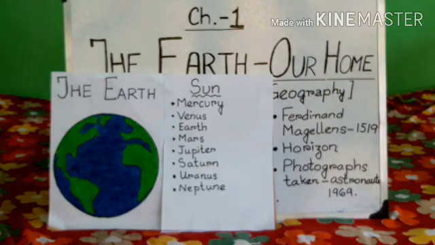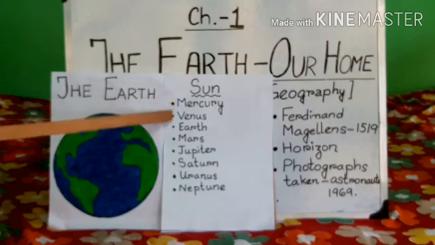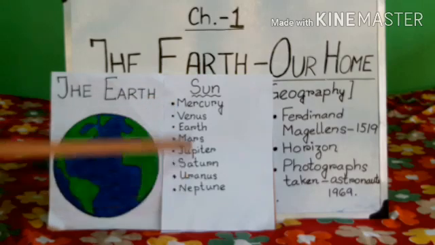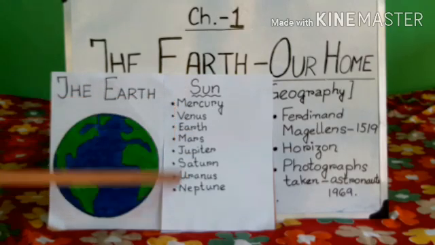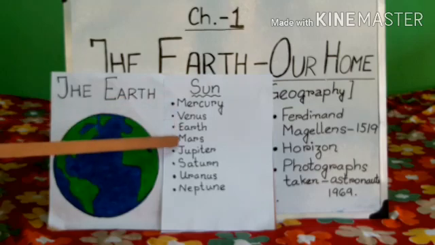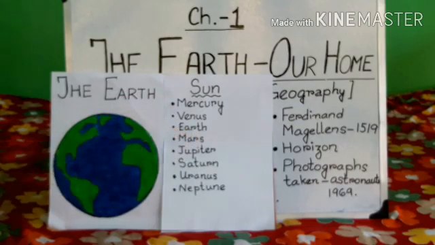Okay. Now, we will go to our next topic. The earth is a planet. Okay. The earth is a planet. We all know there are 8 planets in the solar system. The sun and the 8 planets: Mercury, Venus, Earth, Mars, Jupiter, Saturn, Uranus, Neptune. Earth is the planet, isn't it? Now, what is a planet?